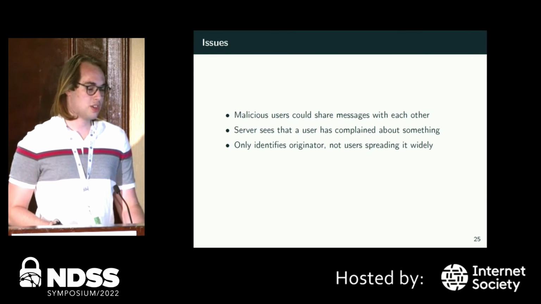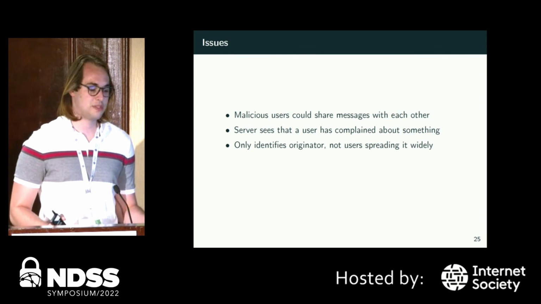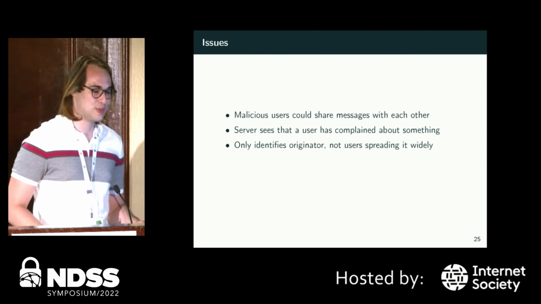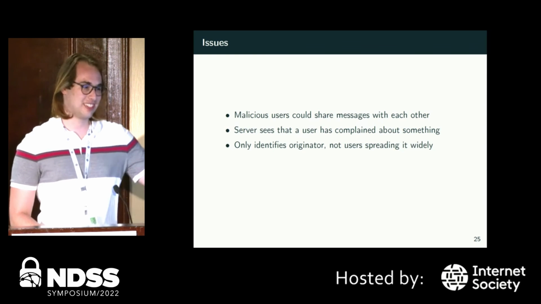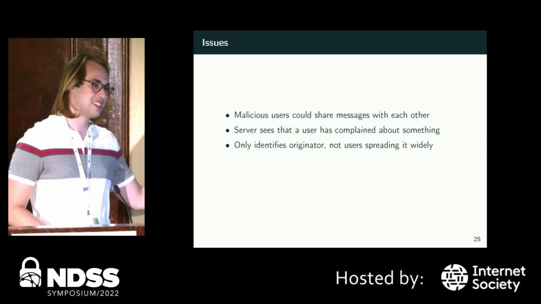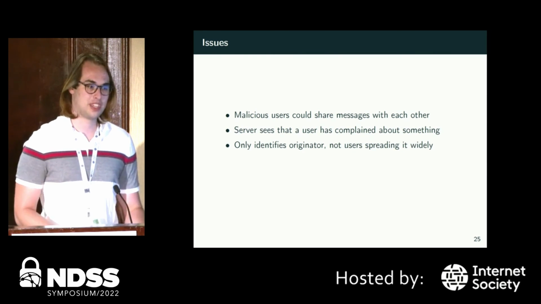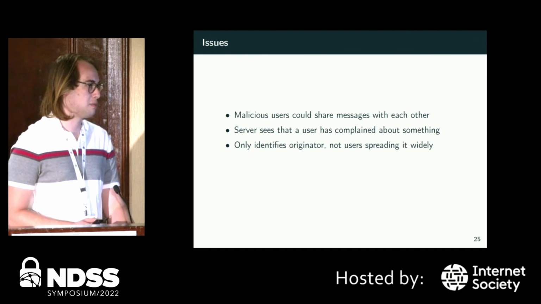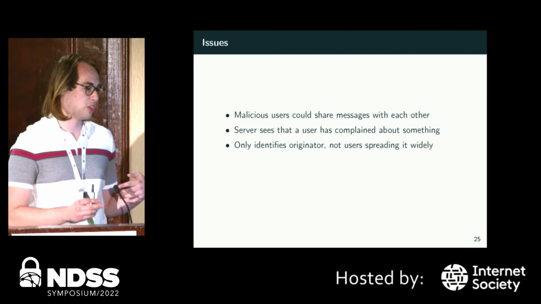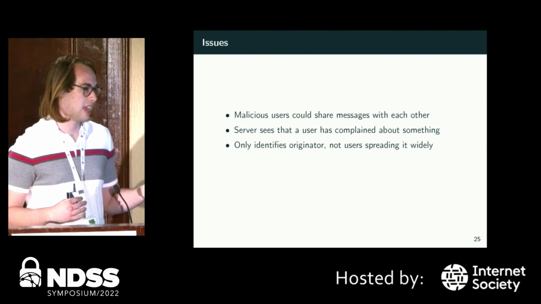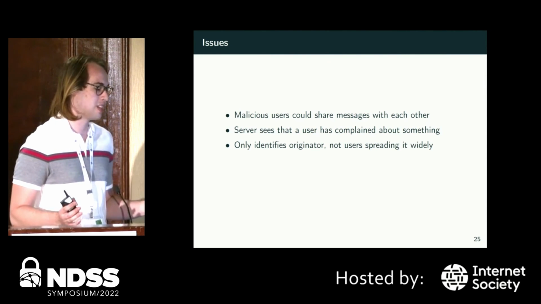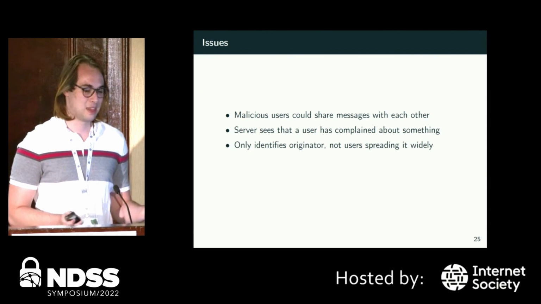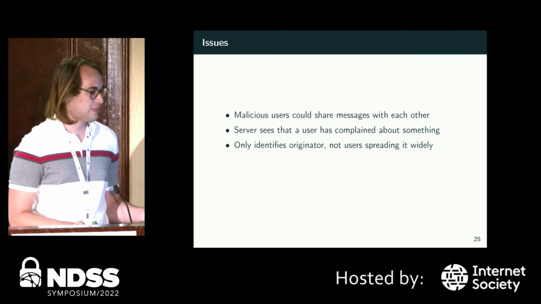As far as issues go with this system, well, malicious users could share messages with each other. So you could have a group of 100 different people that you decide to collude with, and you say, I don't like this true news, I'm going to report it as fake news, and you could send it to all of them, and they could go and report it themselves. But we decided this is an issue that we didn't want to tackle, since we consider it to be relating more to how do you make sure that real people are honest and have accounts, and you can't just make a bunch of bot accounts. Because frankly, if your platform has like 90% bots, then most people probably aren't using it, hopefully,